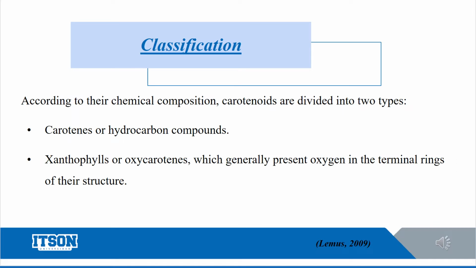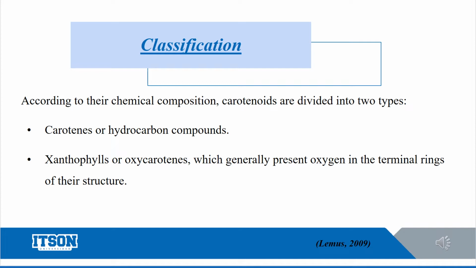The classification. According to their chemical composition, carotenoids are divided into two types: carotenes, or hydrocarbon compounds, and xanthophylls, or oxycarotenoids, which generally present oxygen in their rings or their structure.